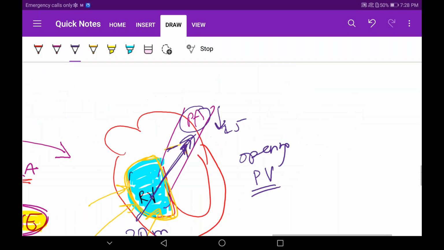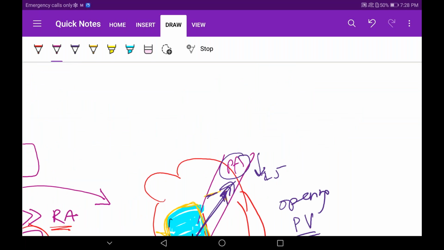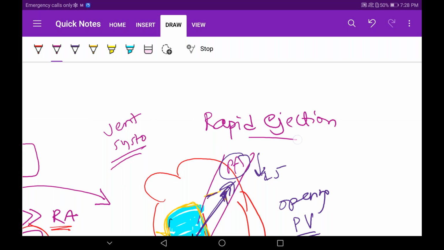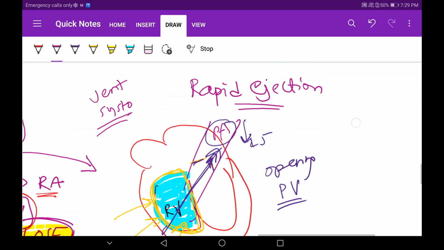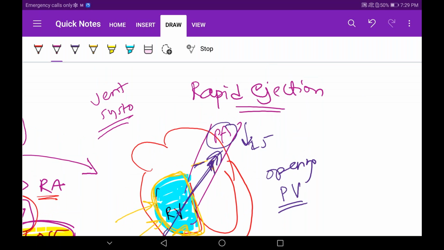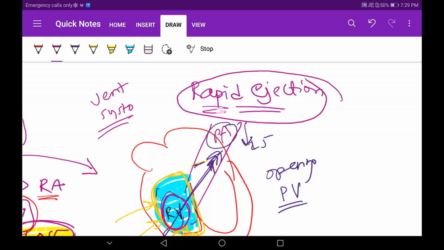Now, what is this phase called? Still in ventricles, still in systole, everyone. What is this called? Rapid ejection phase, everyone. Rapid ejection phase. Why? Because the right ventricle has overwhelmed the pulmonary artery, so the blood has flown into the pulmonary artery. Initially most of the blood is ejected from the right ventricle. That's why we are calling it rapid ejection.